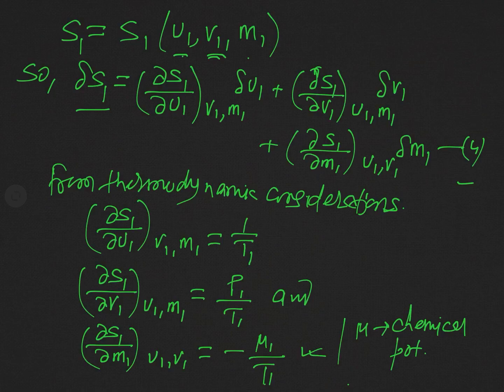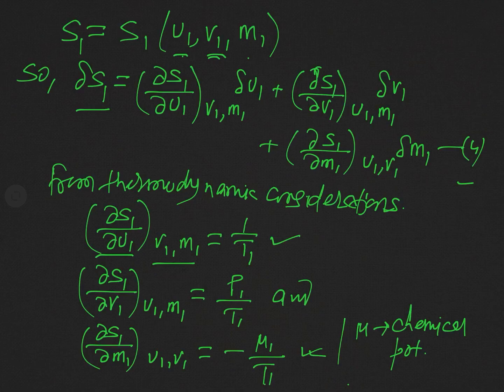Now we know from thermodynamic considerations that del S1 by del U1 at constant V1 M1 is equal to 1 over T1, del S1 by del V1 at constant U1 M1 is equal to P1 over T1, and del S1 by del M1 at constant U1 V1 is equal to mu1 over T1.